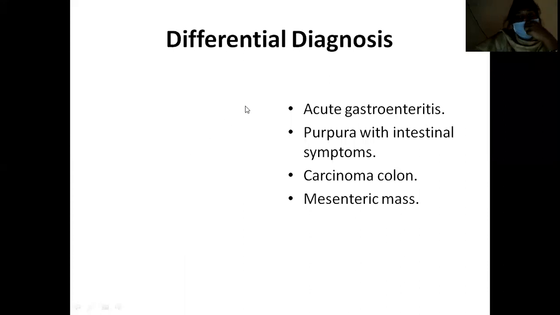So coming to the differential diagnosis of intussusception, the differential diagnoses are acute gastroenteritis, where there is pain and bleeding per rectum, and also fever and diarrhea. With the diarrhea, you can differentiate it from acute gastroenteritis. Similarly, Henoch-Schonlein purpura with intestinal symptoms, carcinoma colon, mesenteric mass, all these are the differential diagnoses for intussusception.